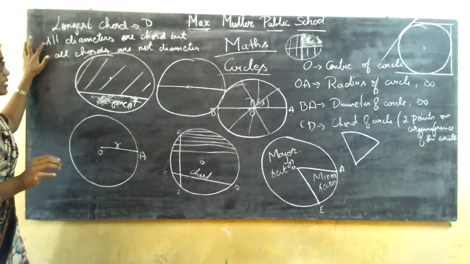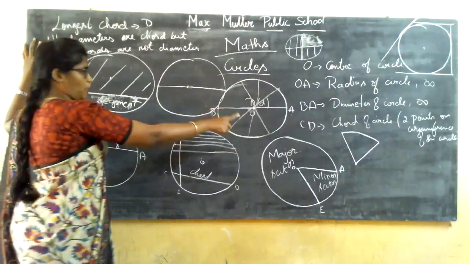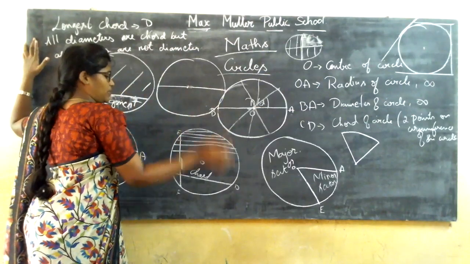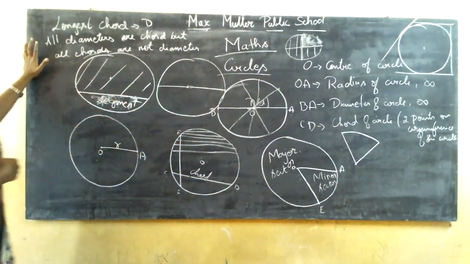Then are all diameters chords? Yes, all diameters are chords. Why? Because it is touching 2 points. But all chords are not diameters. Why? Because it is not going through the center of the circle.